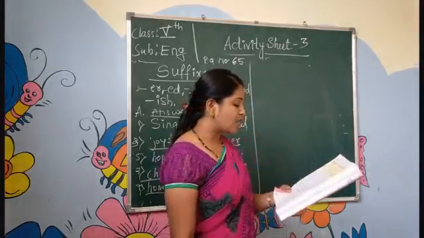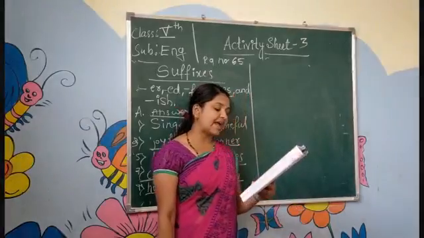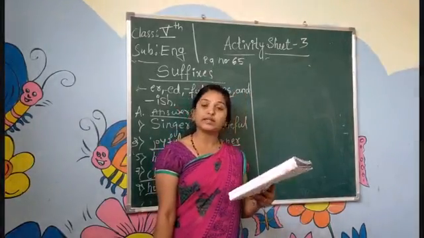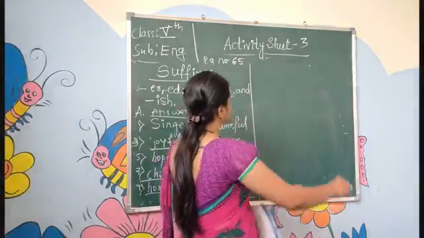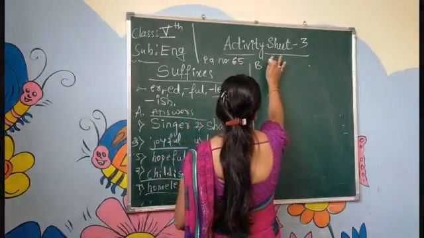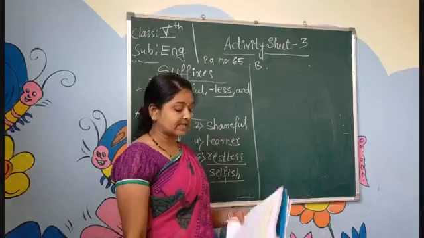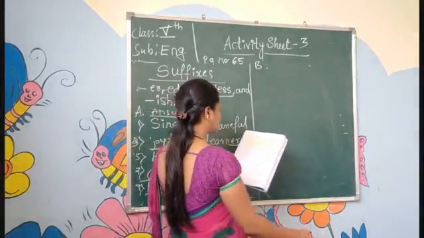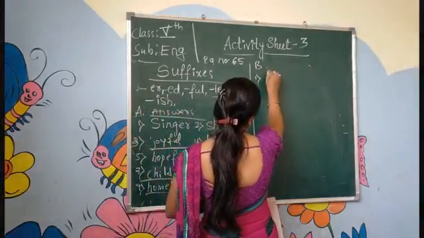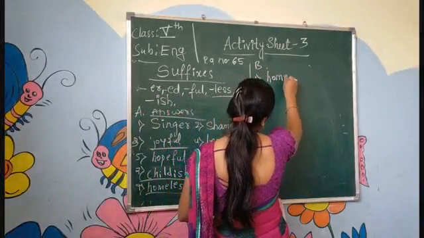brackets. First one, birds become dash when trees are cut. In the bracket they have given home. So, which suffix you add for the home? Home, homeless. So, birds become homeless when trees are cut. So, homeless. Write down the homeless.